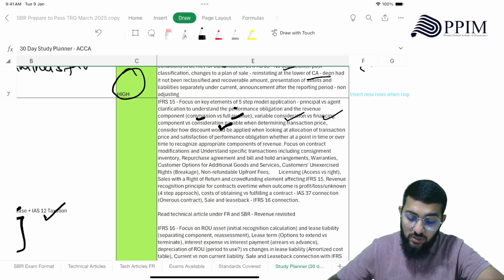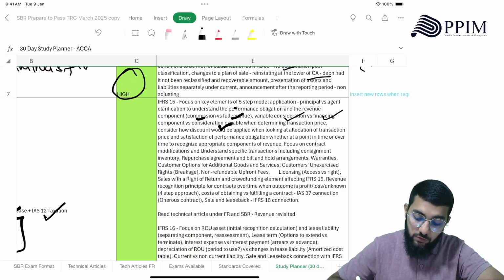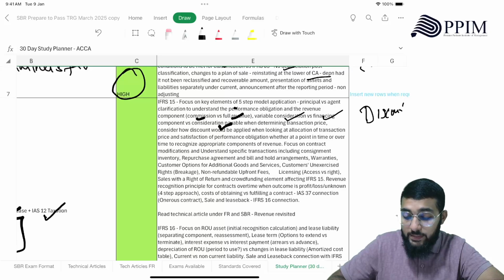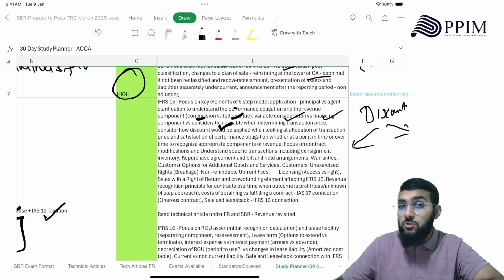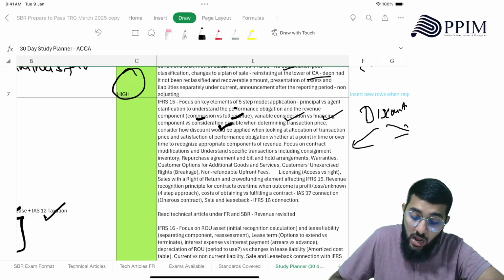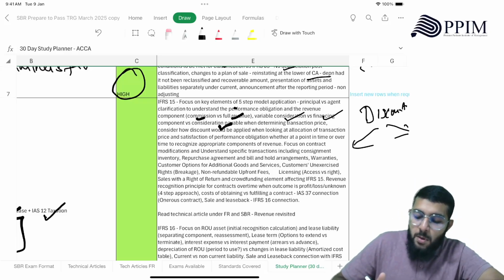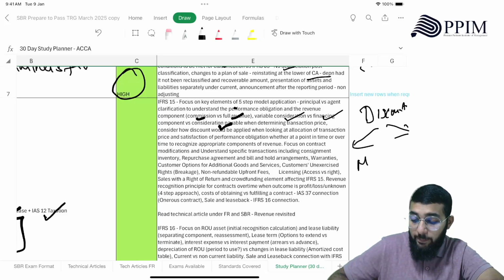And you should also consider how discount would be applied when looking at allocation of transaction price, right? When there is a transaction price and when there's a discount, how are you going to allocate that discount? Whether it's going to be specific to certain performance obligations or you are going to apply the discount across all the performance obligations. That's something you need to understand and know, right? And satisfaction of performance obligation, whether it's happening at a point in time or over time, to recognize appropriate components of revenue, right?